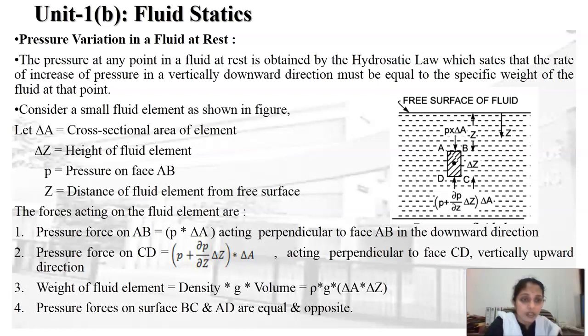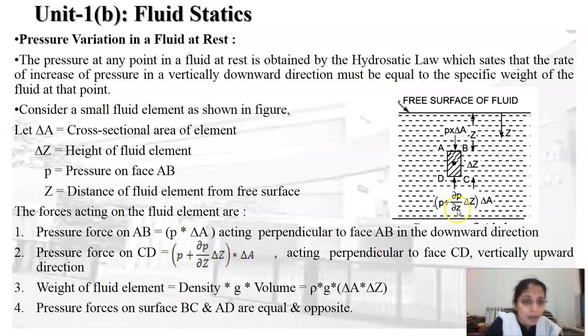Now what are the different forces acting on the fluid element? The first force acting on the face AB is nothing but the pressure force, which is equal to small p into delta A. Small p is the intensity of the pressure and delta A is the cross-section area. As you move from AB to DC, the pressure intensity is increasing. So how much is the pressure intensity increasing?